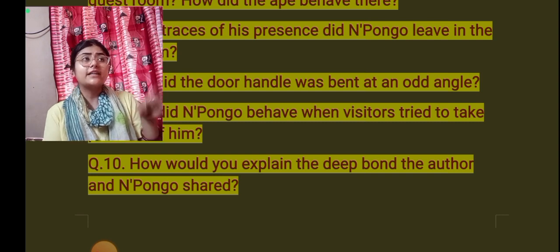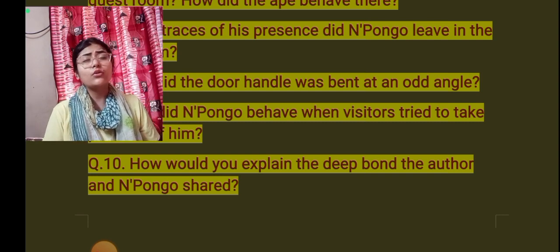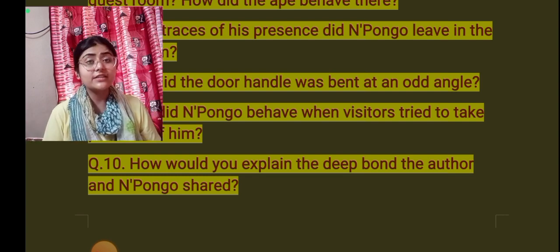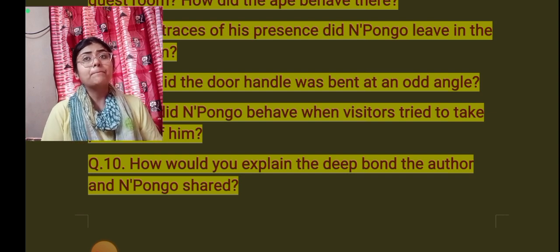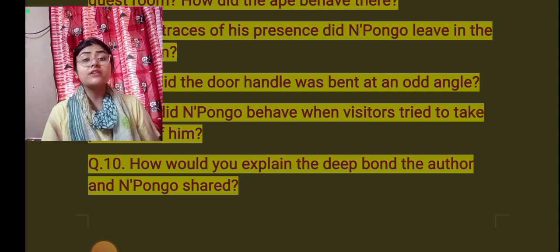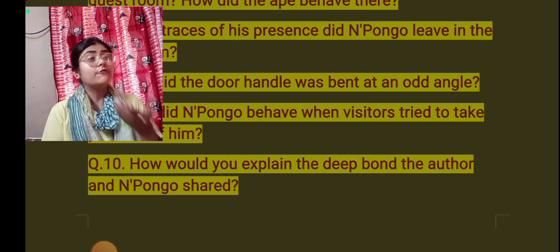And at that particular time, Npongo became very ill, but the author was so much disappointed, so much worried. He used to bring exotic fruits, watermelons, everything, and Npongo also tried to recover. The author wanted Npongo's soon recovery, a fast recovery.